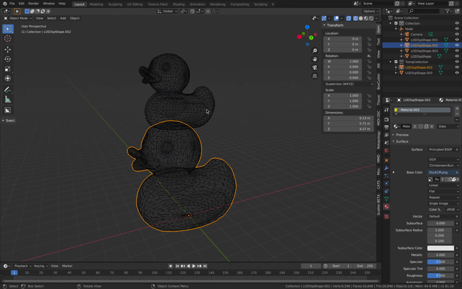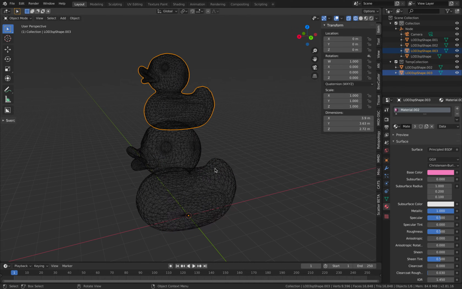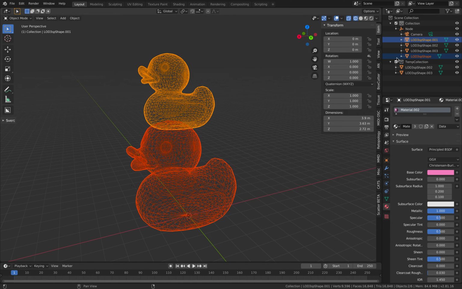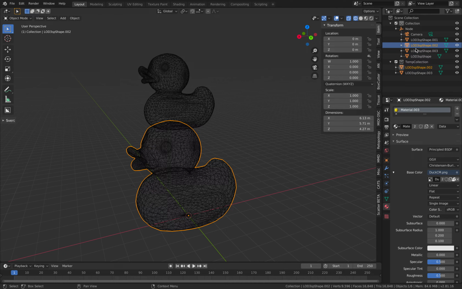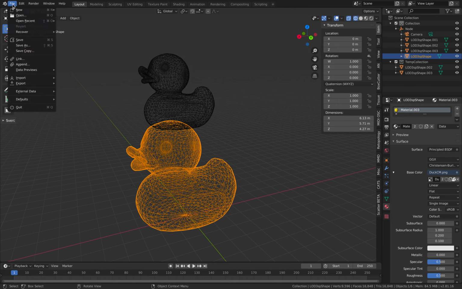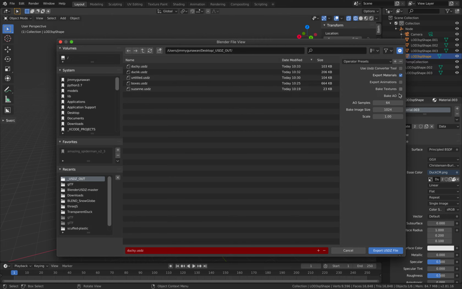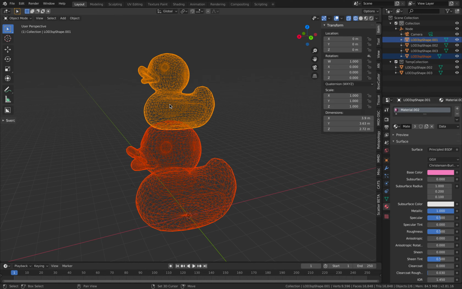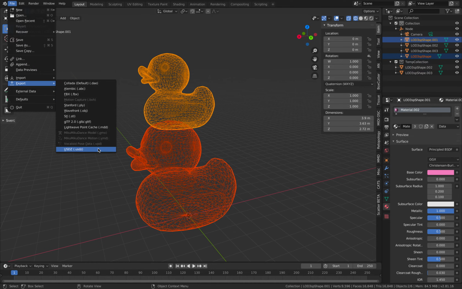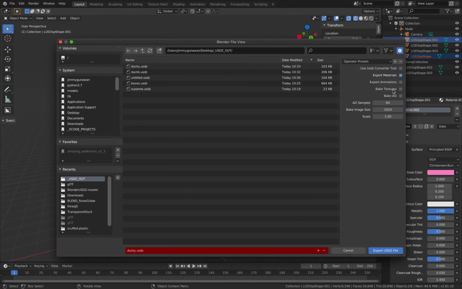It's funny because it seems to be creating something underneath. It's really quite weird. Okay, file, export, USDZ. If I don't bake it, it should really just work. File, export, USDZ. It resets the options. All right.